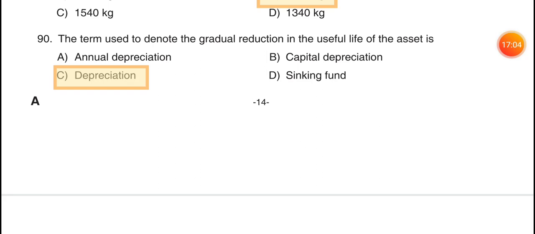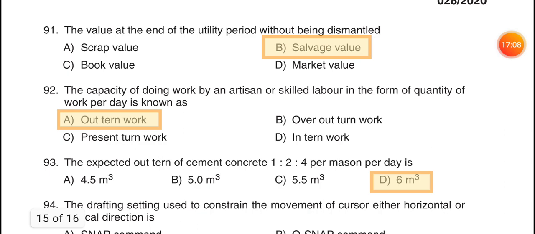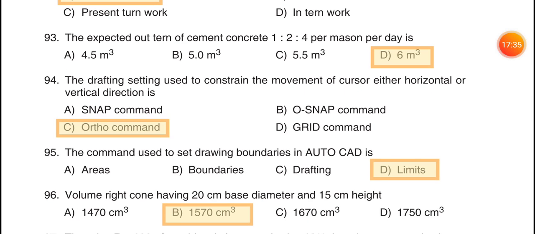91. The value at the end of the utility period without being dismantled. Option B, salvage value. 92. The capacity of doing work by an artisan or skilled labor in the form of quantity of work per day is known as option A, outturn work. 93. The expected outturn of cement concrete 1:2:4 per mason per day is 6 meter cube.